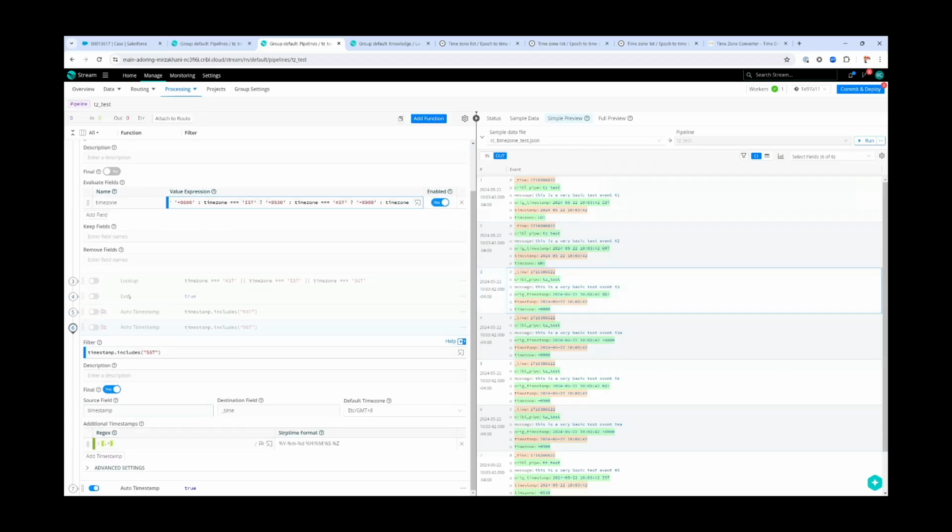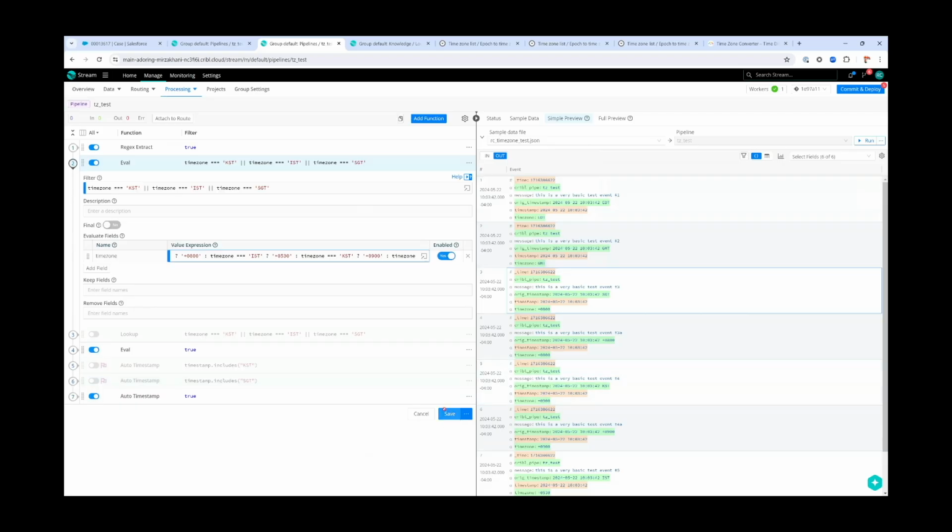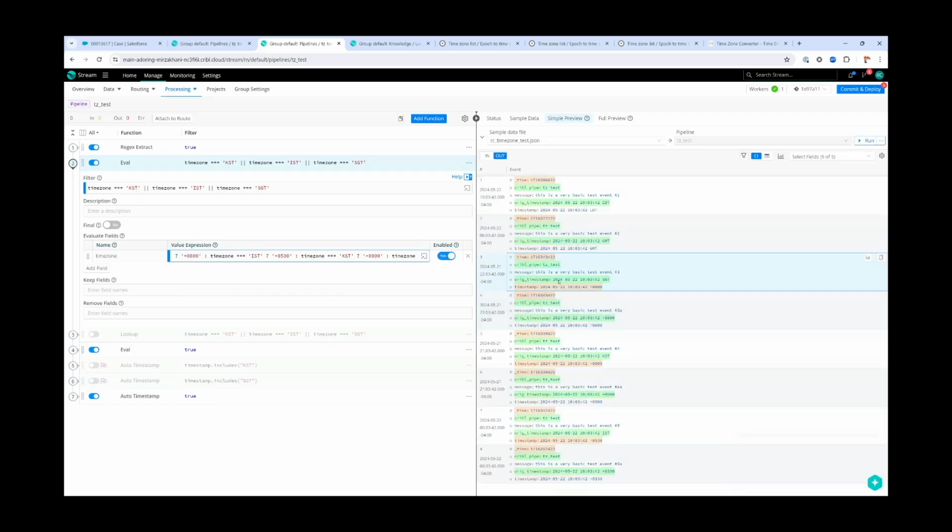Oh, and I forgot to enable, sorry, the other eval to put the event back together. Let me shrink that one. Since we have a separate time zone and timestamp field, we need to reassemble them. So there we go. Now the original timestamp was SGT, and for time zone now it's +08. And now these two match, 43422 and 43422. And likewise all the way down here, 39822, 39822, and 2422, 2422.